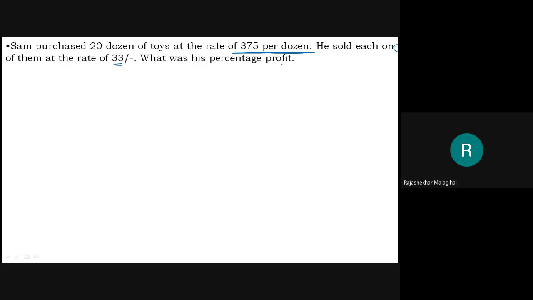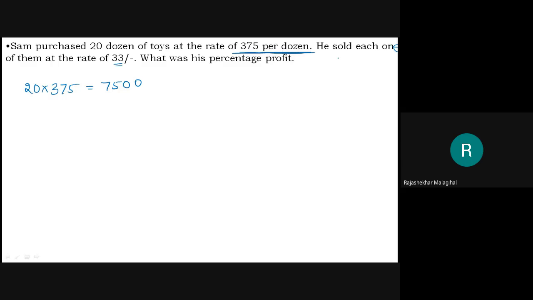It is a little involved problem. He purchased 20 dozen toys at 375 rupees per dozen. 20 into 375, this much he invested. That his investment is 7,500 rupees.